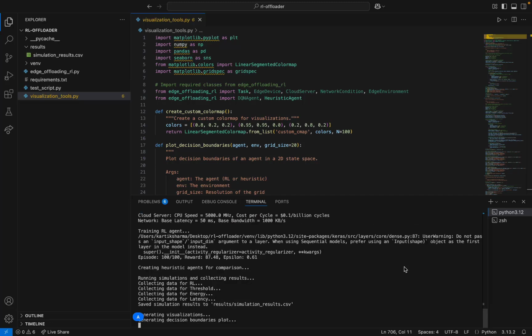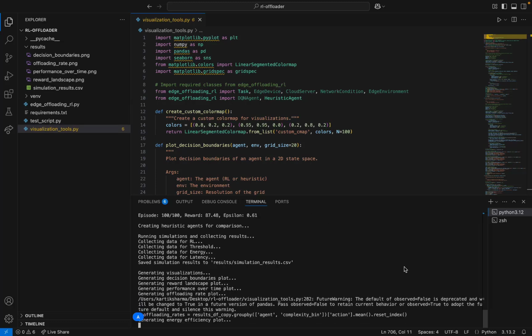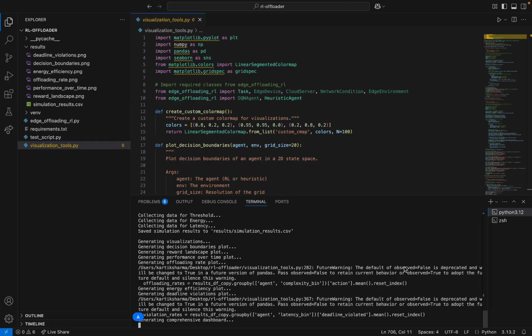This visualization demonstrates the decision boundaries of our RL agent across different task complexities and network conditions. It learns a more nuanced policy compared to the fixed rules of heuristic approaches. The performance comparison dashboard shows our RL agent achieved 23% lower execution time compared to the threshold heuristic, 31% lower energy consumption compared to the latency-aware heuristic, 15% lower cloud cost compared to the energy-aware approach, and crucially 42% lower deadline violation rate compared to all heuristics.